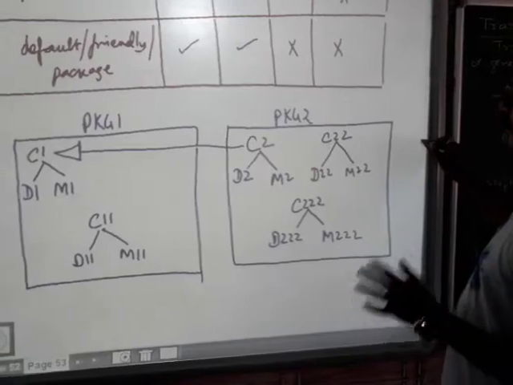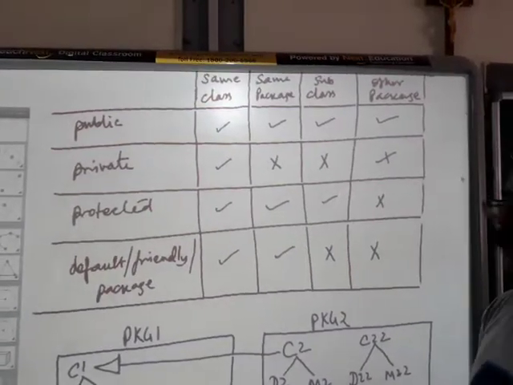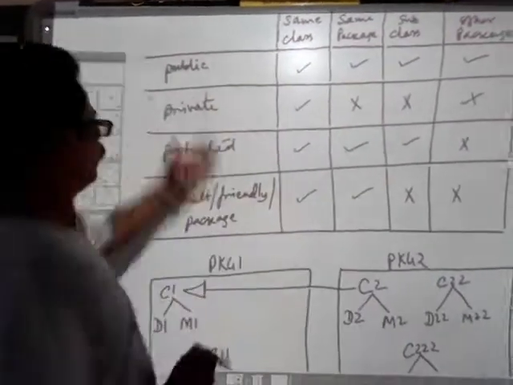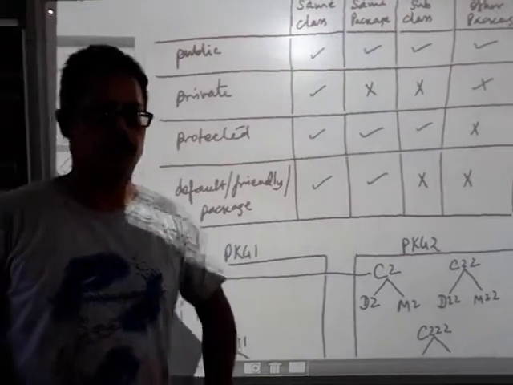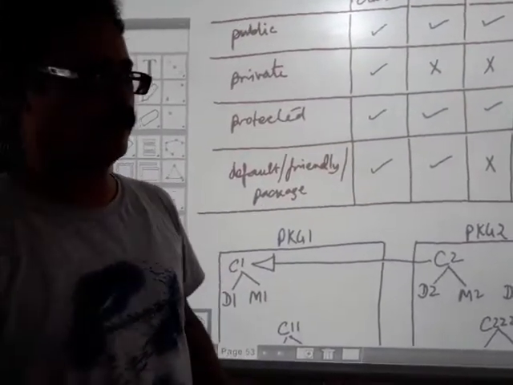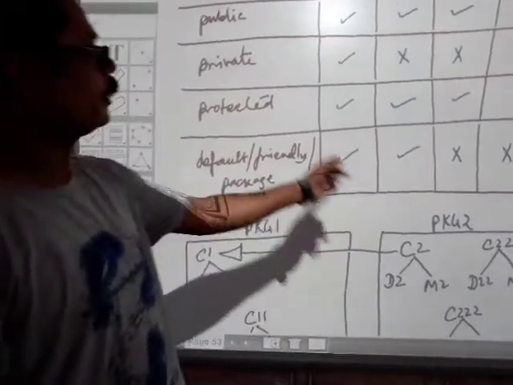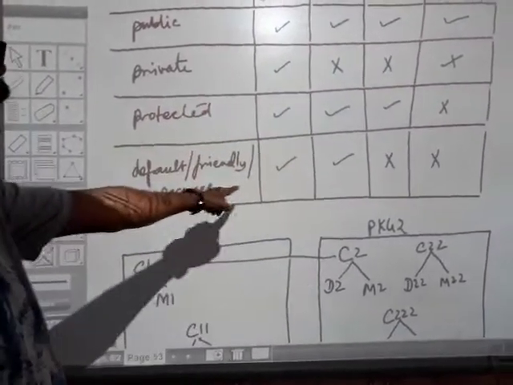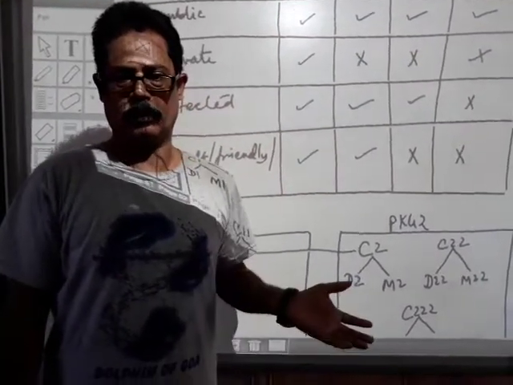So this is what exactly I wanted to tell you. The type of question that you can get here is the definition. For example, you can get asked to define public, private, protected or default access specifier, or you can get asked to differentiate between any of them. If you remember this particular chart, it becomes very easy for you to define in your own words. Please be careful about this.